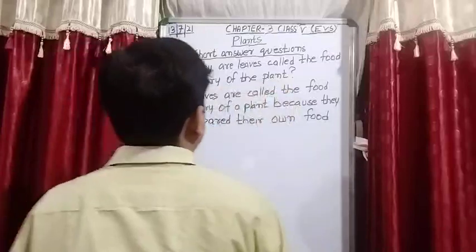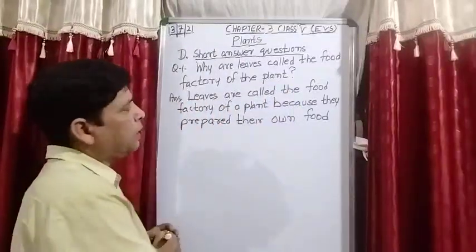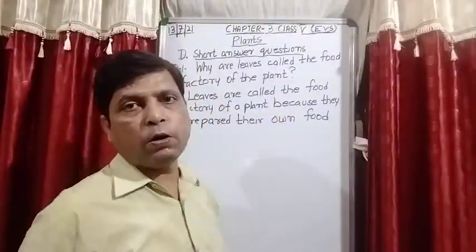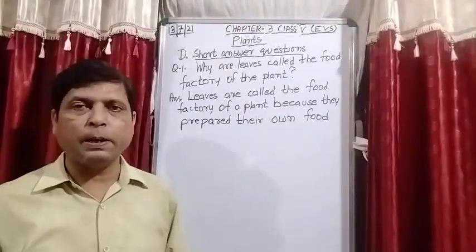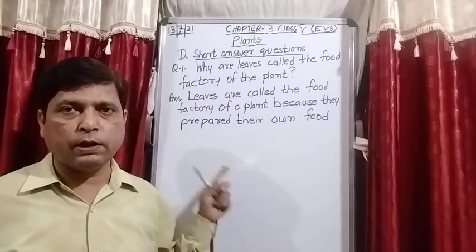Okay, leaves are called the food factory of a plant because they prepared their own food. You can note down or you can take a screenshot. Screenshot is the best option to note down the things from the board.